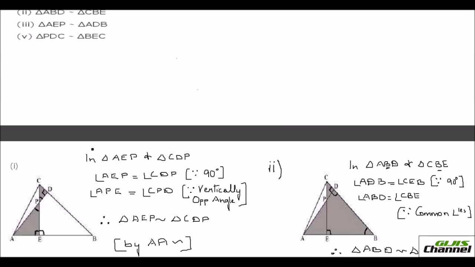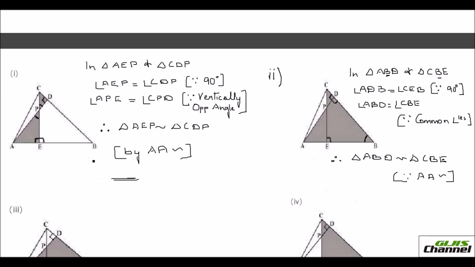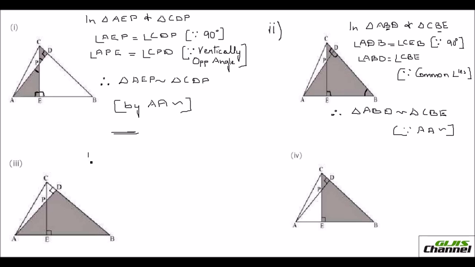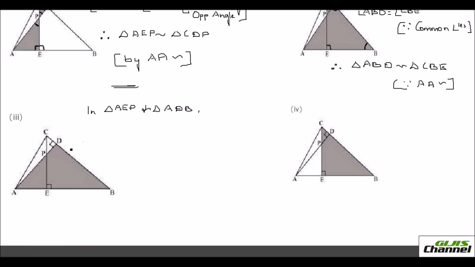Let's copy down the question first. It is triangle AEP and ADB. AEP is this triangle, the small one, and you have triangle ADB. Here you find again they have given you two 90 degree angles, right?